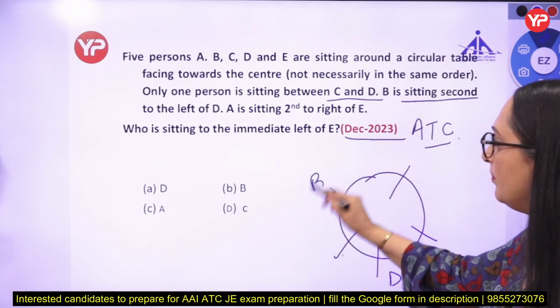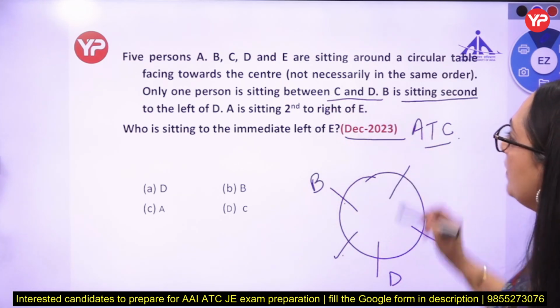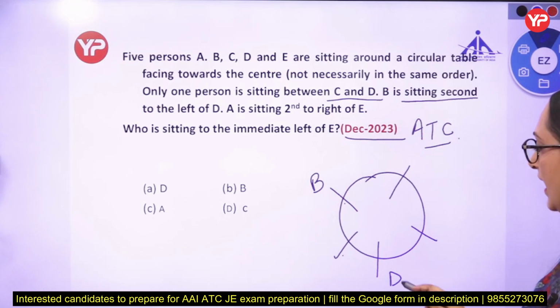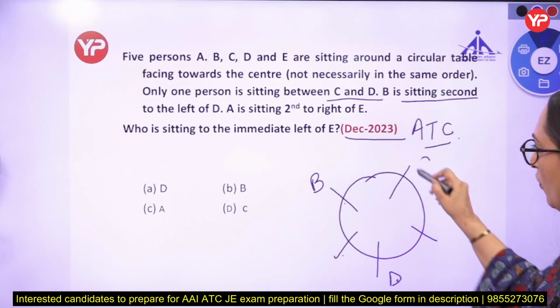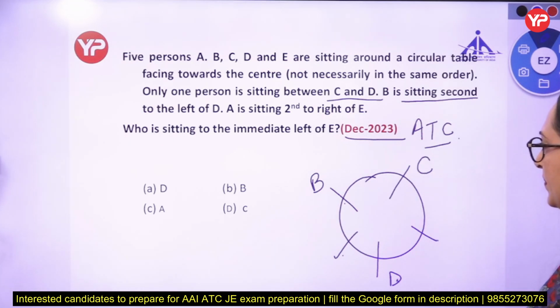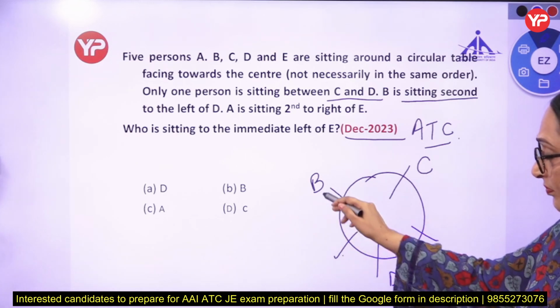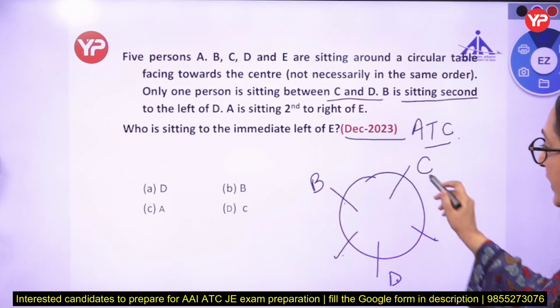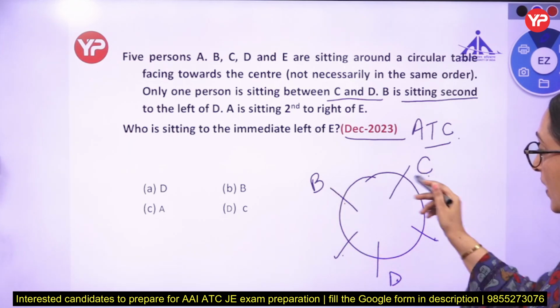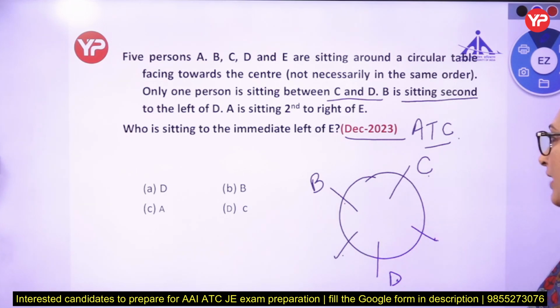So B is here, and there is one person between C and D. So if D is there, obviously C is there, because C should be second to the right of D, with one person between D and C.